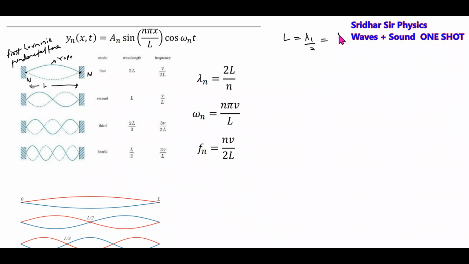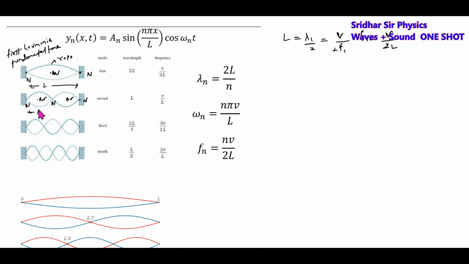What is lambda 1? V by F1, so lambda 1 equals 2L and F1 equals V by 2L. Similarly, at 1/4 of the rope, I will displace the string, pull it down and release. Then 2 loops will be set up. Here we know there are antinodes: antinode, antinode, and nodes, node, node, and node.